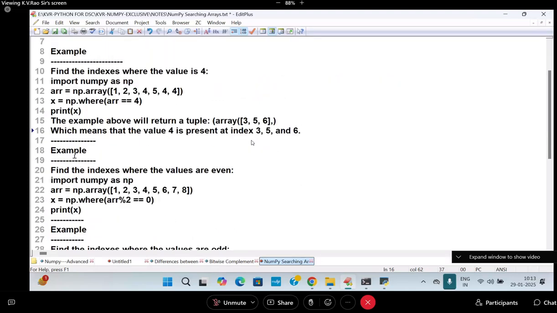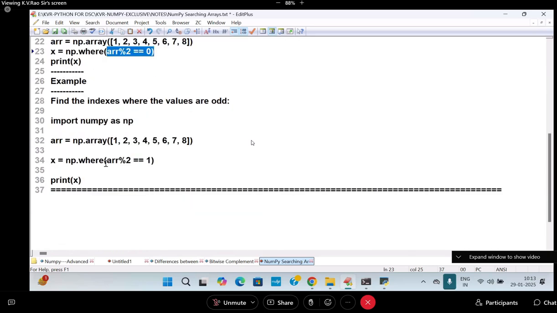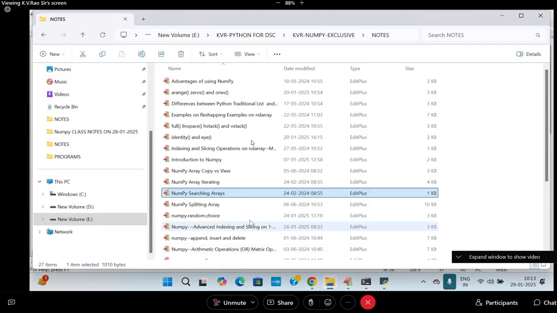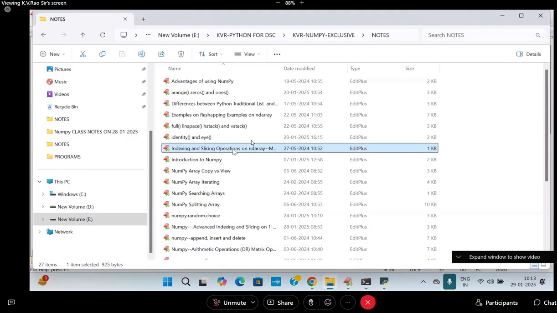This is the one. Next, find the indices where the values are even. Even values I found. Find the values where the values are odd. Odd elements are found. This is called what concept? Searching. Are you following me now?